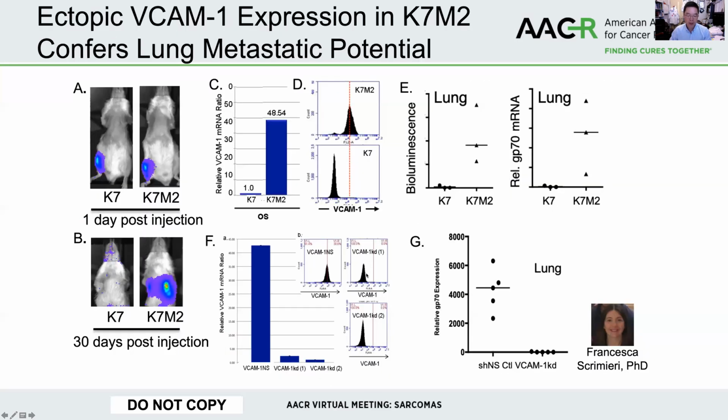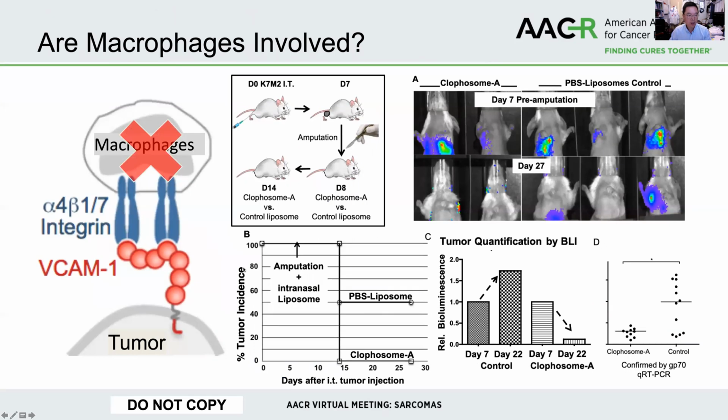When we knock down VCAM1 or CD106 on K7M2, we can show that this strongly reduced the K7M2's ability to metastasize to the lungs, indicating the importance of VCAM1 expression on the surface. Next, we asked whether that VCAM1 interaction is via macrophages in the tumor microenvironment.